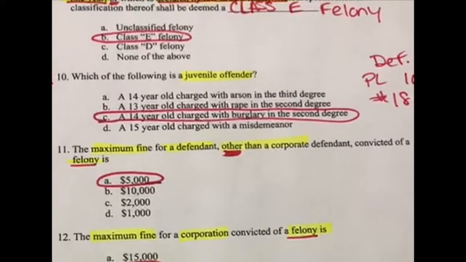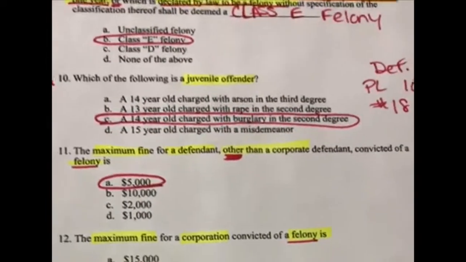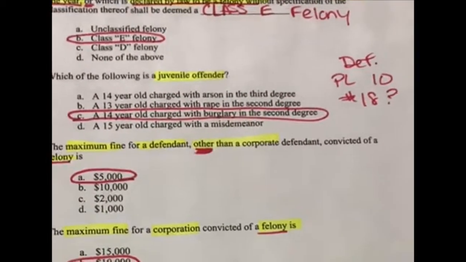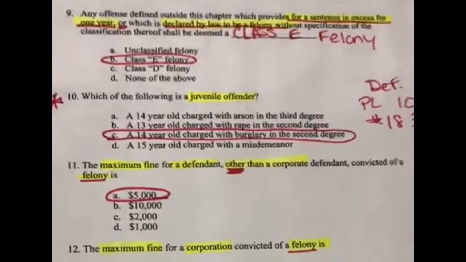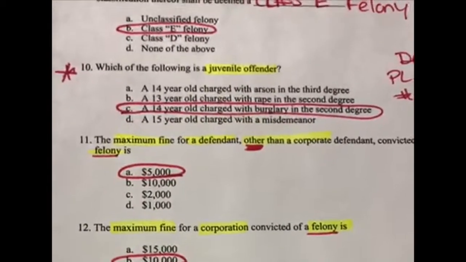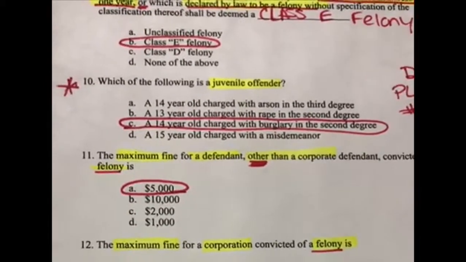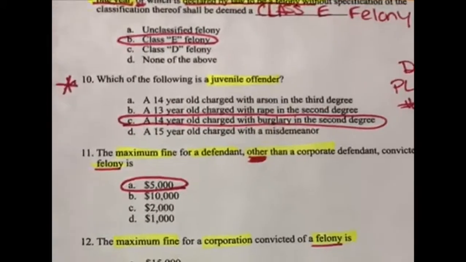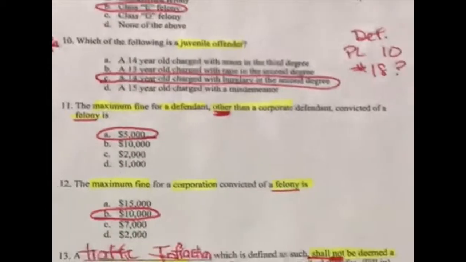10. Which of the following is a juvenile offender? And the answer here is C, a 14-year-old charged with burglary in the 2nd degree. If you go into the definition, which would be in Penal Law, Article 10, I believe it's number 18, you'll see that it's usually only 1st and 2nd degree with the juvenile offenders, so don't get confused on the degrees on that. And I would definitely know that. That was actually important to know.